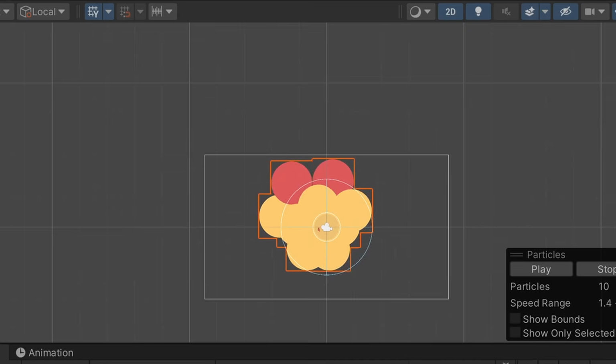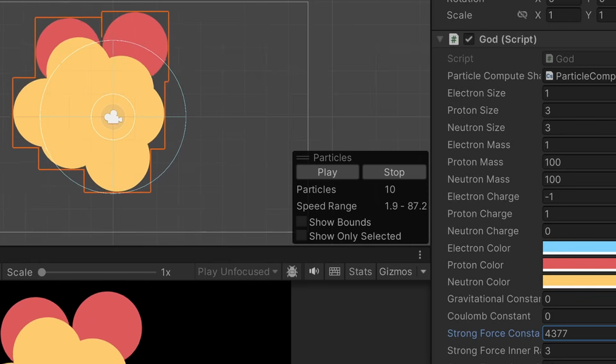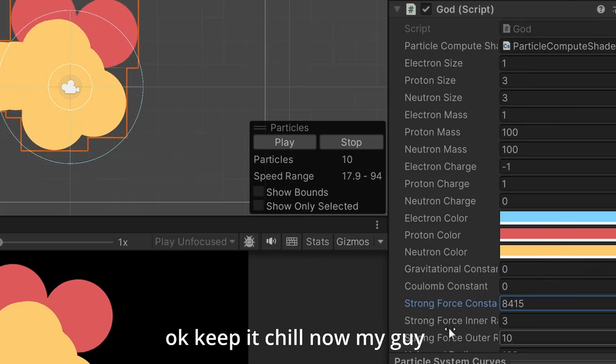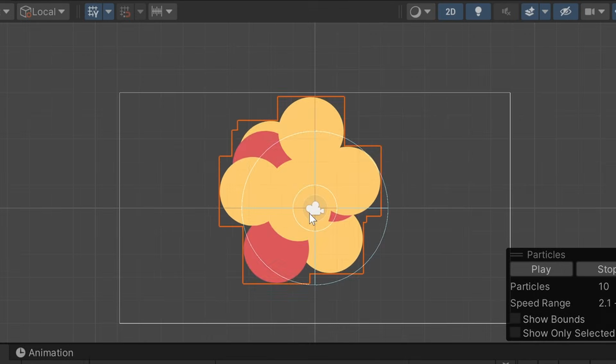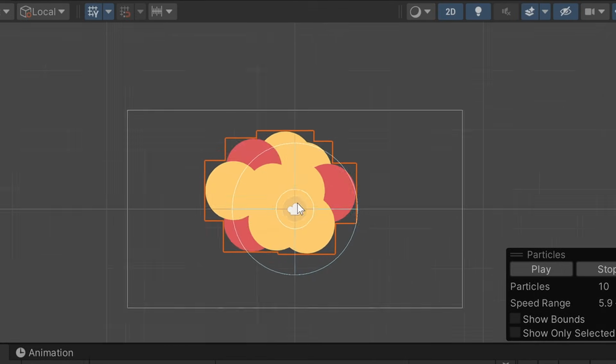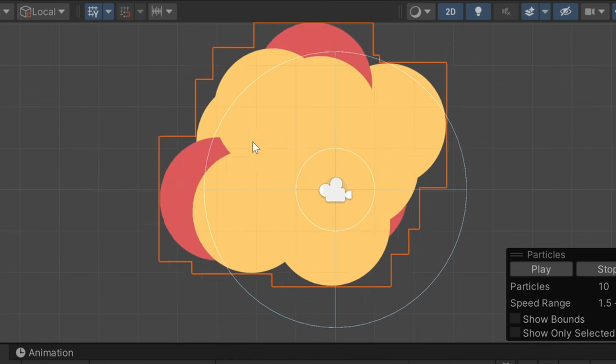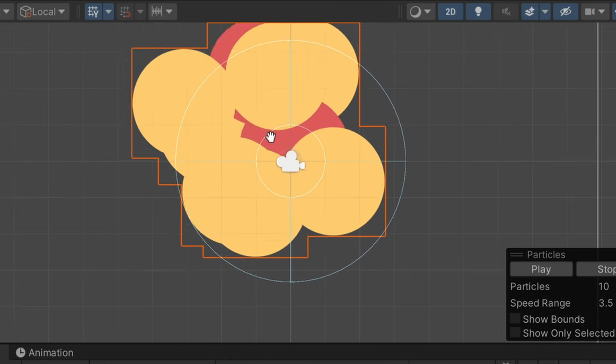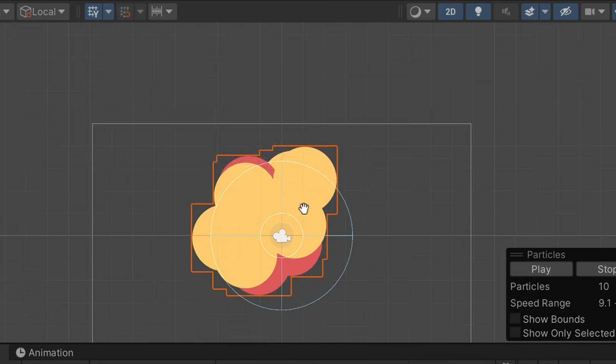Oh, look at that. Now it's kind of staying together. Check that out. Let's increase it even more. Up to... It's over 9,000! Okay, that's kind of interesting. Yeah, we're going to leave it at over 9,000. So now the strong force is kind of keeping it together, whilst also keeping it a little bit apart, and the drag seems to be taming it down a little bit.